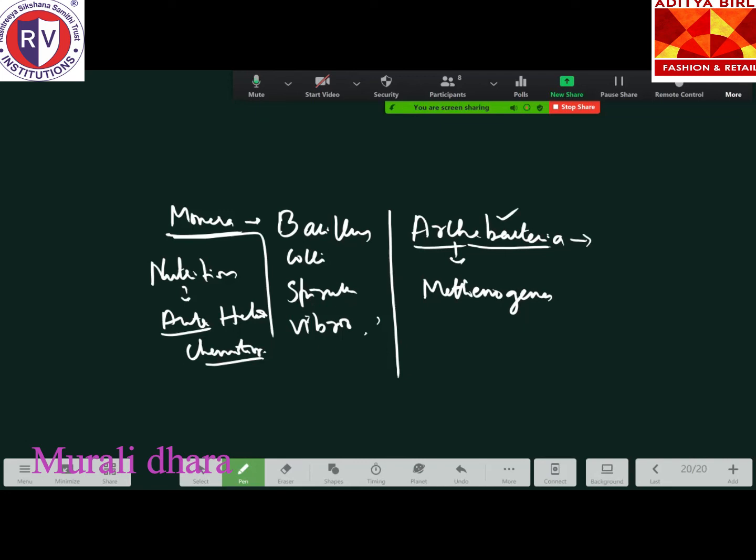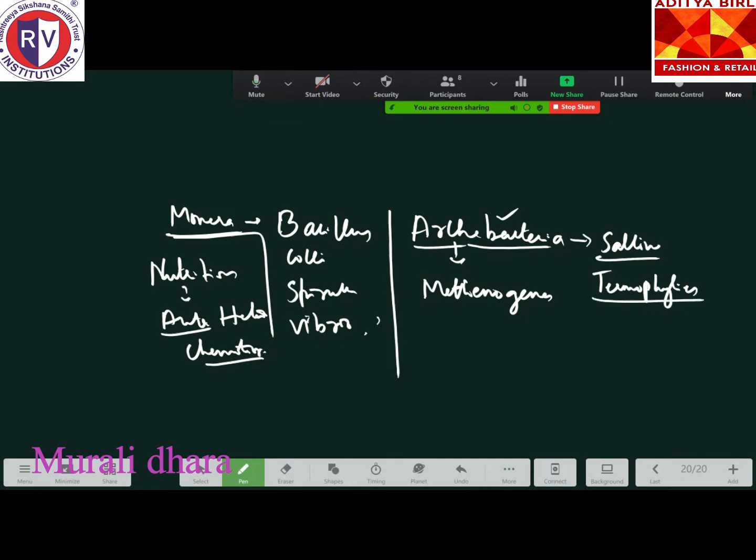Like the bacteria which live in saline conditions, like in sea water, okay? And some bacteria which live in high temperature are called what? Thermophiles. In very high temperature, like volcanic eruptions, thermal water, the water geology, you can say.